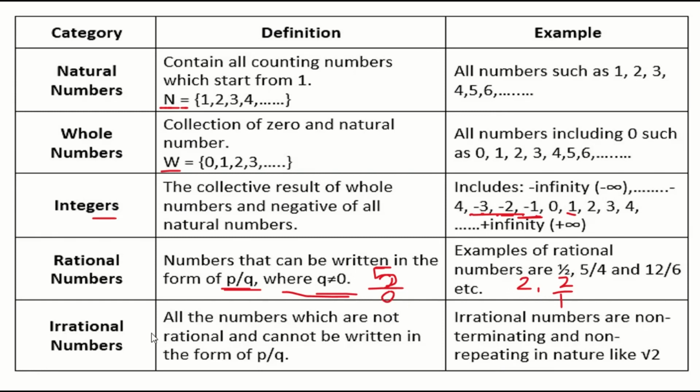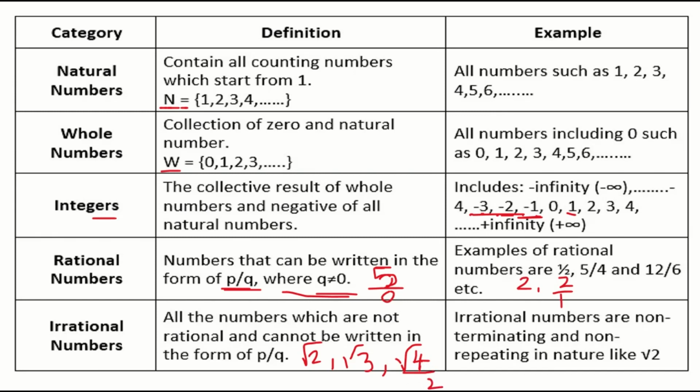Next, we are going to see irrational numbers. What are irrational numbers? All numbers which are not in the form of p by q, which cannot be written in the form of p by q, you call irrational numbers. Generally, irrational numbers are numbers under the root. For example, root 2, root 3 and root 4. Here you have to be very careful. If I give root 4, is it an irrational number? Obviously no. Numbers under the root which are perfect squares won't be irrational numbers, because root 4 will be 2, right?